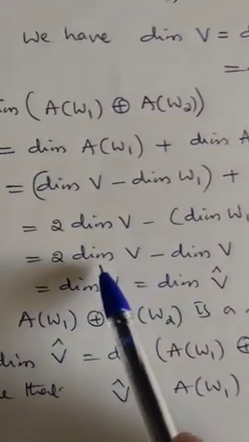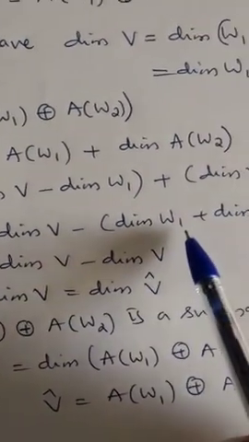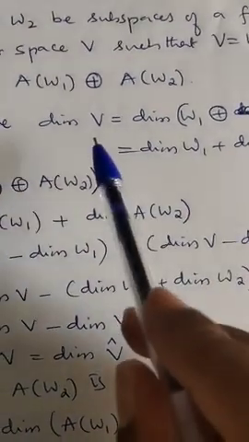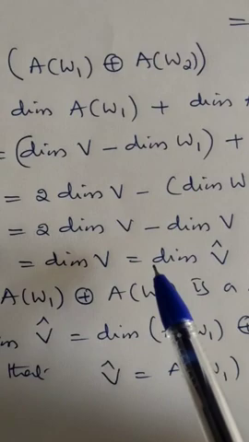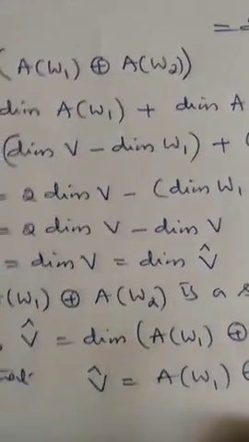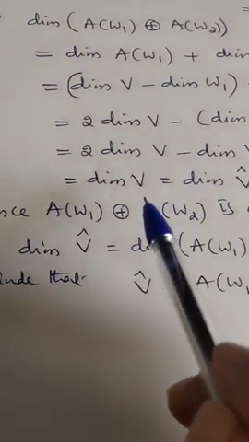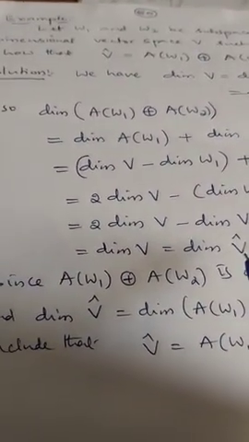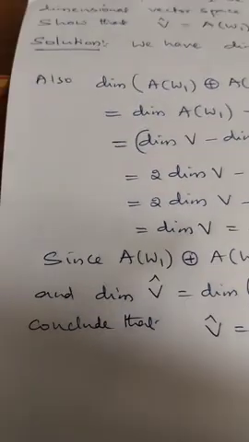Since dimension of W1 plus dimension of W2 is dimension of V, this is 2 times dimension of V minus dimension of V, which equals dimension of V. But dimension of V is nothing but dimension of V cap.